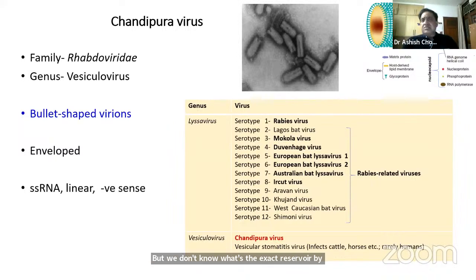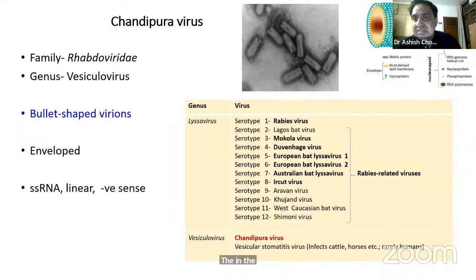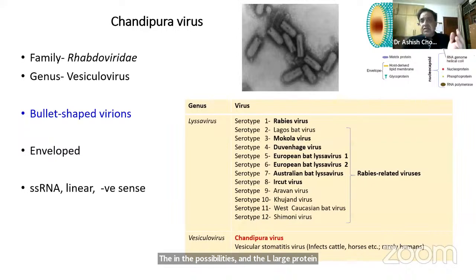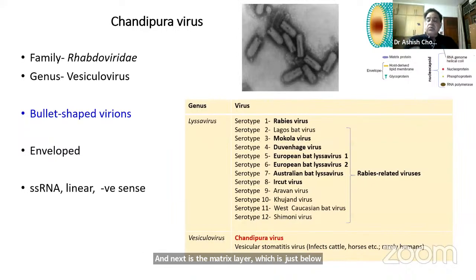And the structure, if you look at the virus, it's the same bullet-shaped virions as for any rhabdovirus. If you look at the virion, it has a single-strand RNA, and associated with the RNA are the nucleocapsid-related proteins. You have the NP nucleoprotein, the P phosphoprotein, and the L large protein, the RNA polymerase. And next is the matrix layer, which is just below the envelope, which contains a very important glycoprotein or G protein, which is an important virulence factor for many neurotropic viruses of this family.